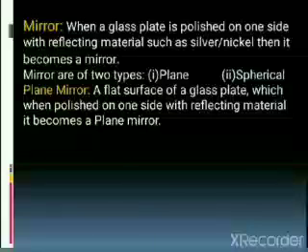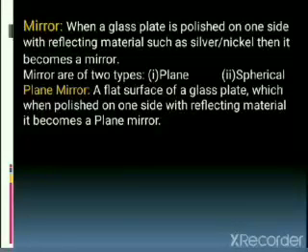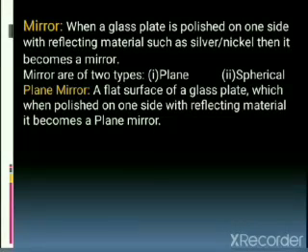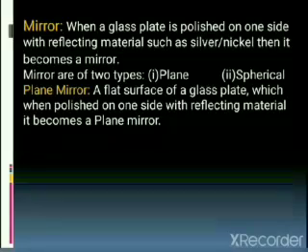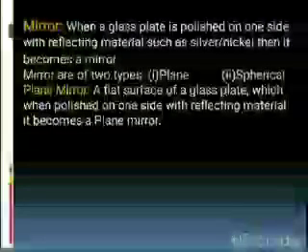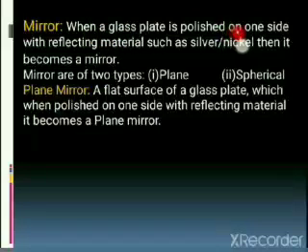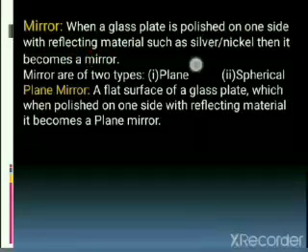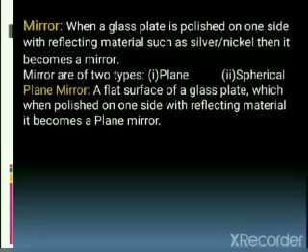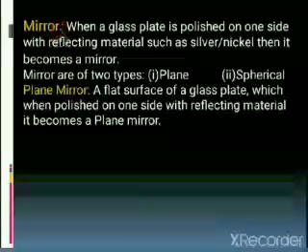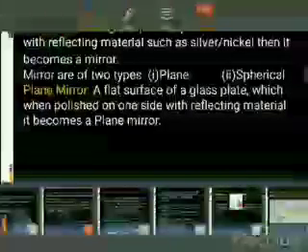Before studying the concept of reflection, we have to study something about mirrors, plane mirrors. What exactly are they? What do you mean by mirror? When a glass plate is polished on one side with reflecting material such as silver or nickel, then it becomes a mirror. This is a mirror.